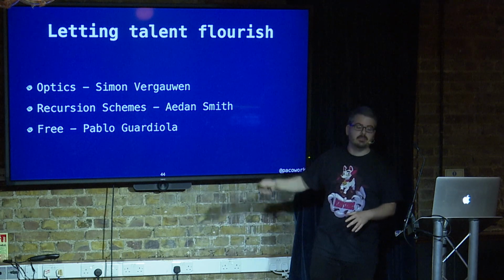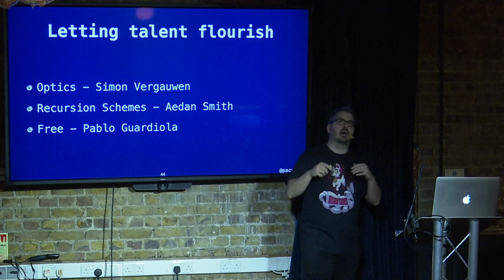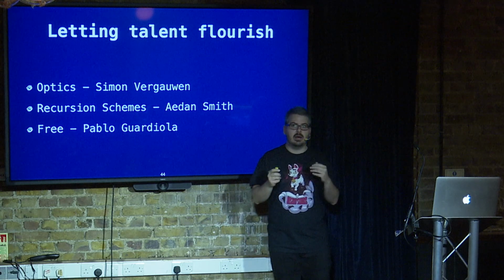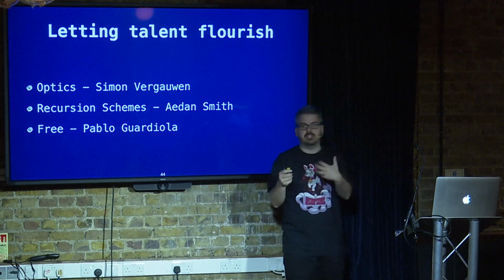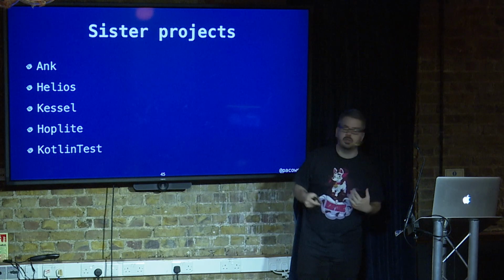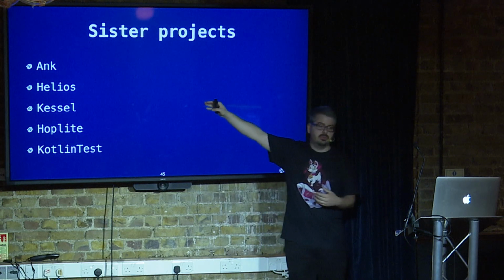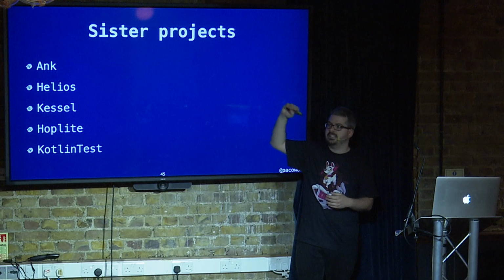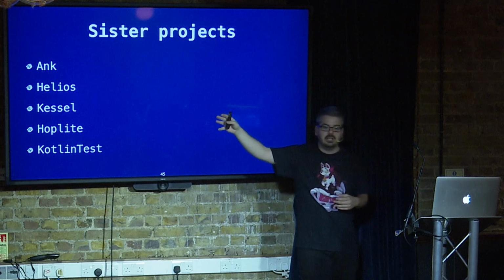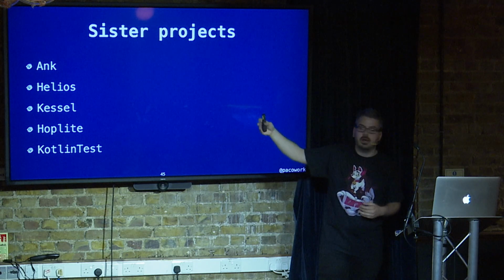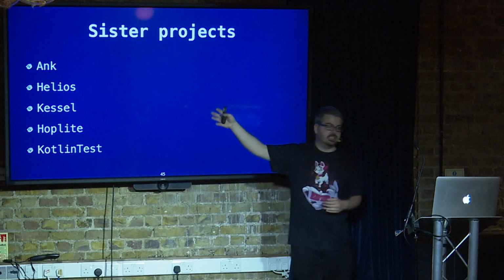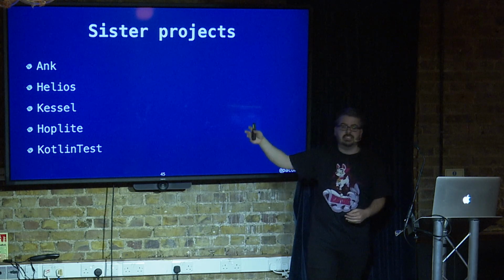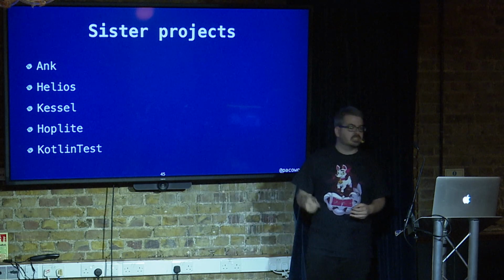And this is only small libraries. We also have big projects that are based on the Arrow ecosystem, but are not necessarily part of an incubator. So there are things like Tut from Scala that basically is a snippet compiler for Kotlin projects, which is what is being used on the website right now. We have Helios, which is like Circe. It's our JSON library. We have parser combinators.